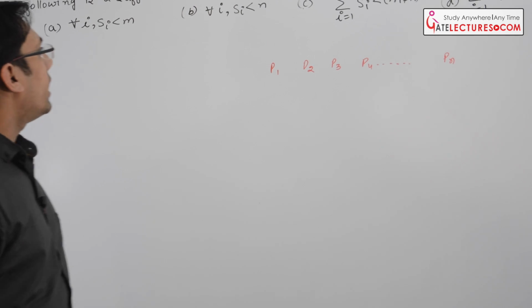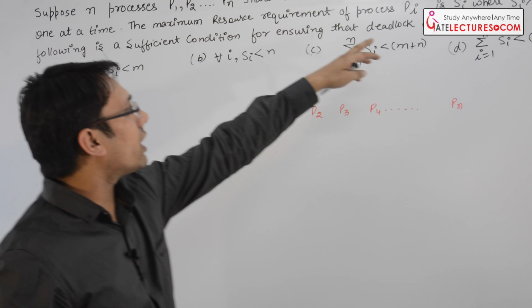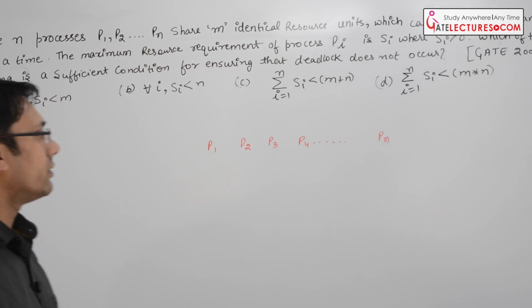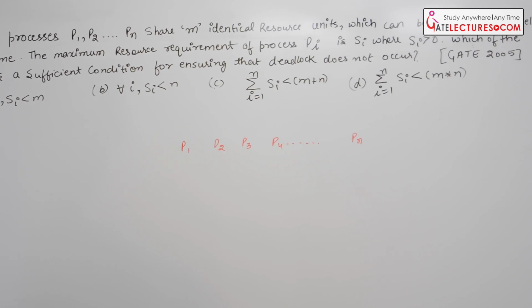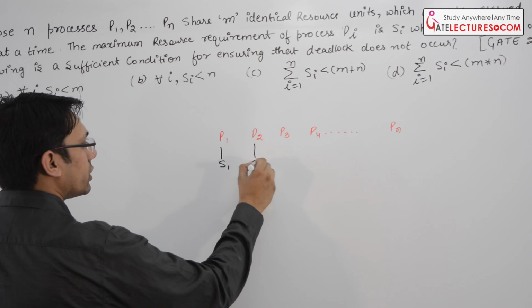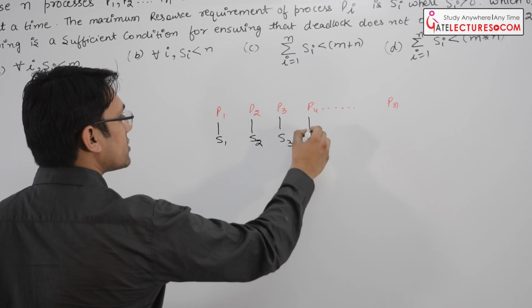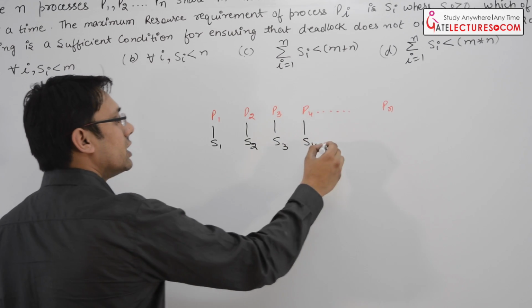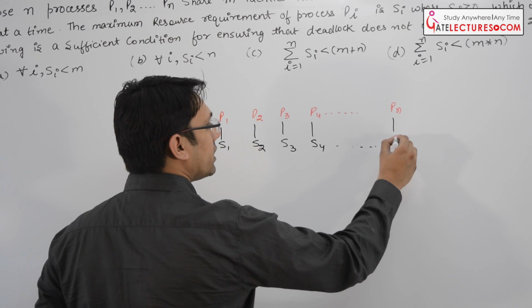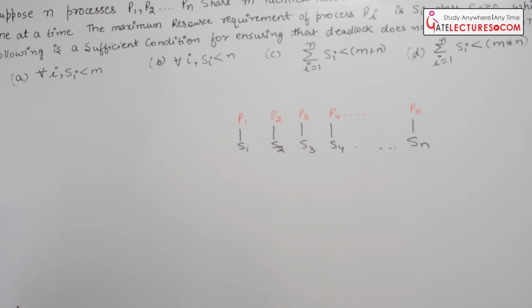And each of these processes has a requirement which is Si, right? So process P1 requires S1 resources, process P2 requires S2, process P3 requires S3, process P4 requires S4, up to so on process Pn requires Sn resources, right?